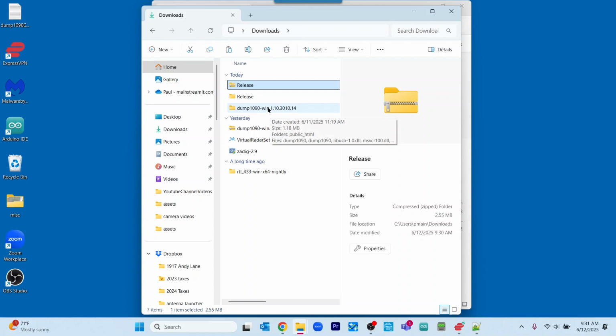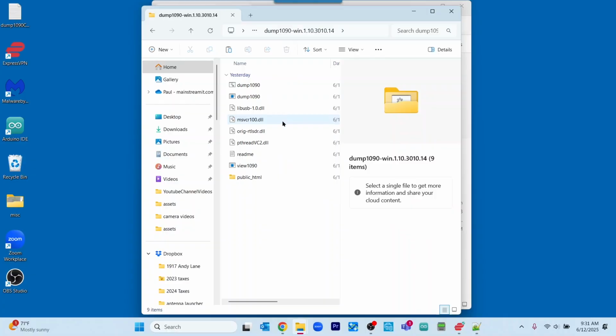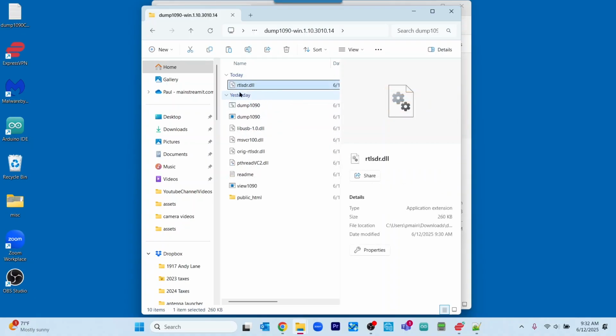What we want to do next is we want to click on the dump1090 directory, and in here we will paste the file that we just copied. And so notice we have RTLSDR.dll in here. If you have a prior version of this, I would suggest that you append something like original-RTLSDR.dll before you copy this on top of it.